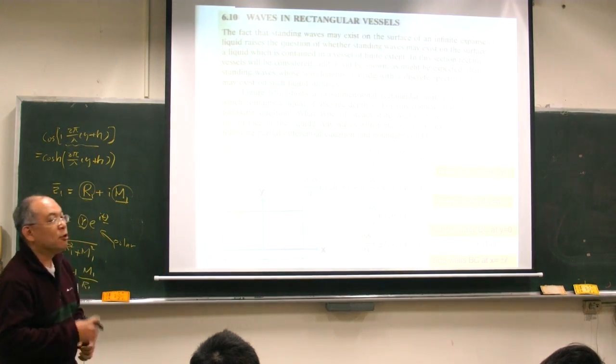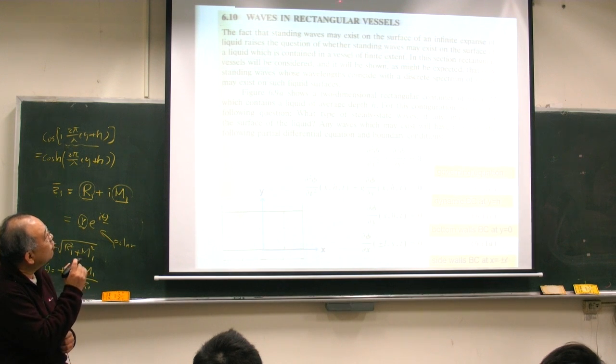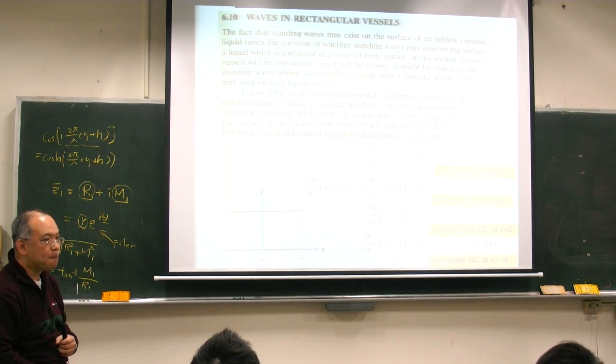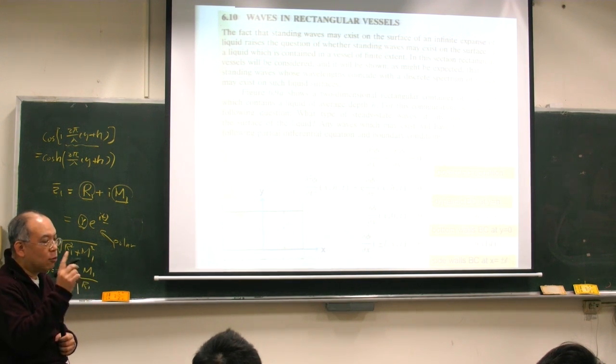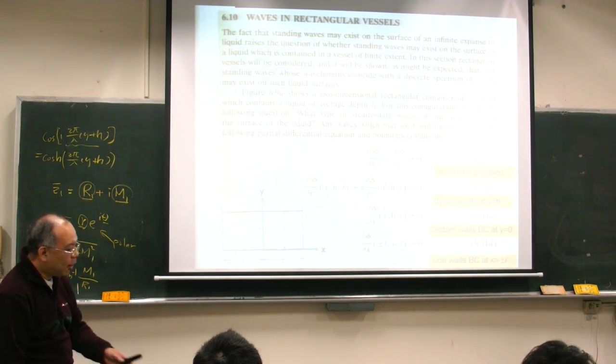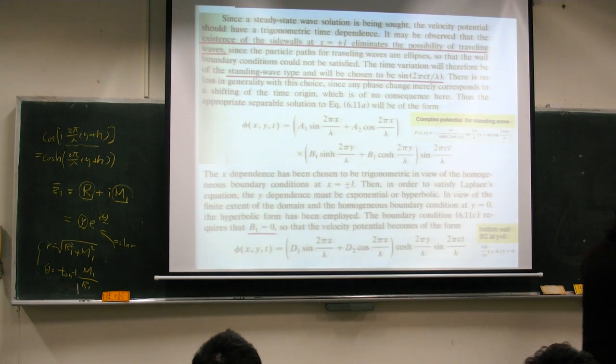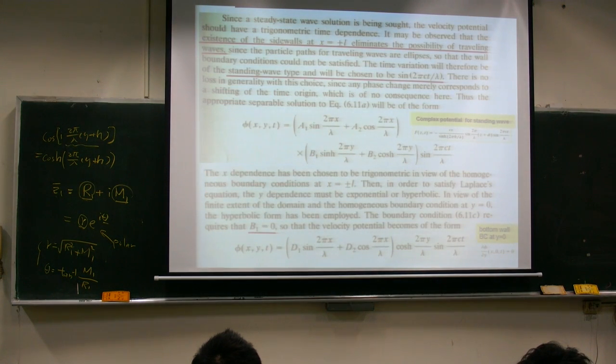So when you have any disturbance in this rectangular tank or rectangular vessel, the only wave that can satisfy all these boundary conditions is the standing wave. If you don't believe it, I can show you a picture. This is a fish tank.